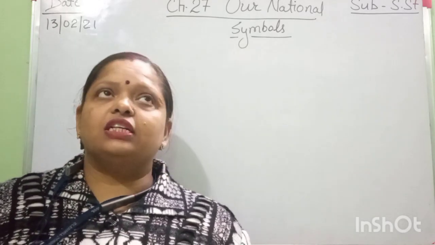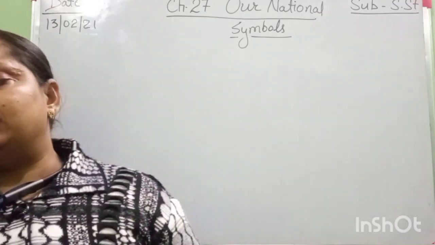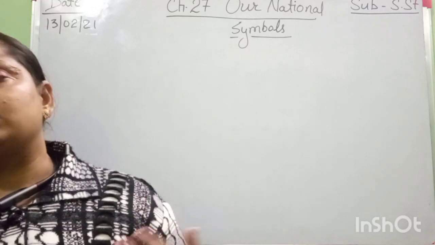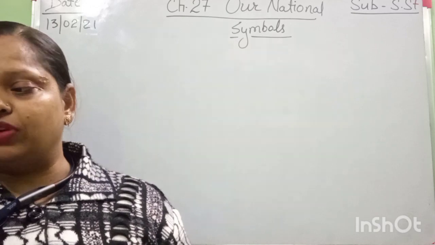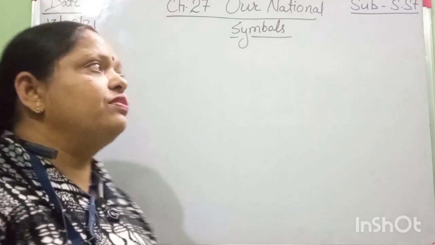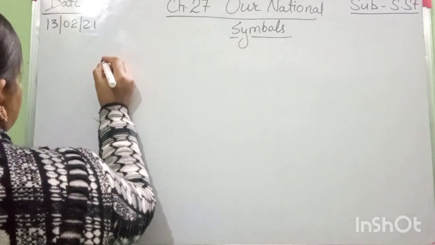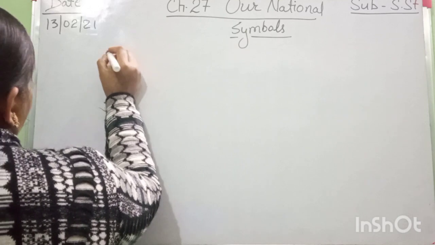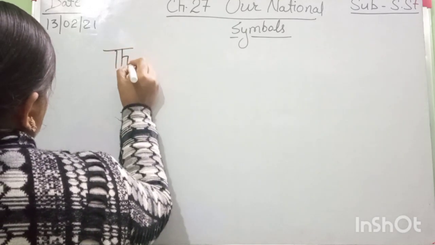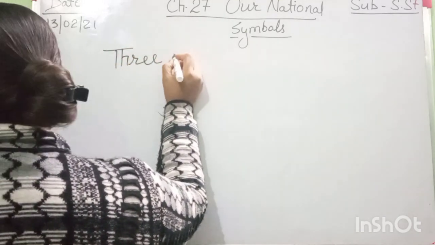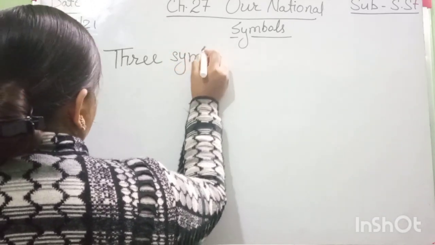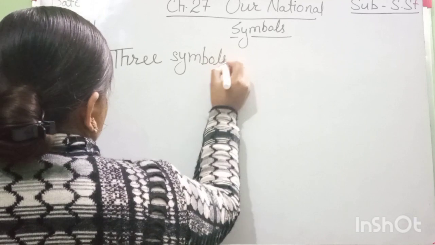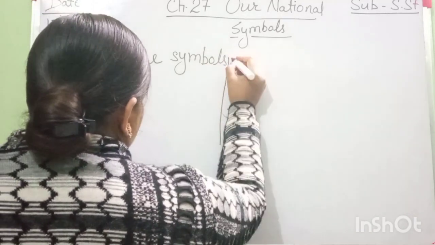When India became independent, our country chose some symbols to represent it in the world. And how many symbols does our country have? Tell me, students. Three symbols. I told you three symbols also.